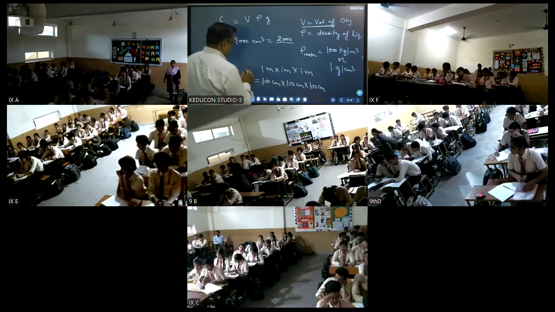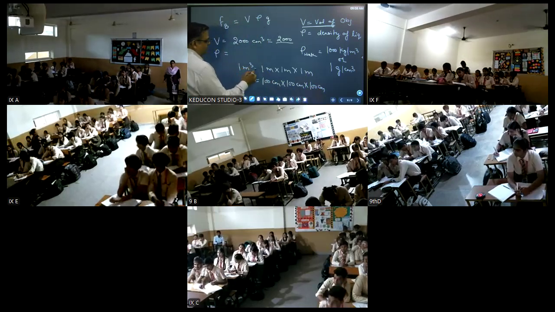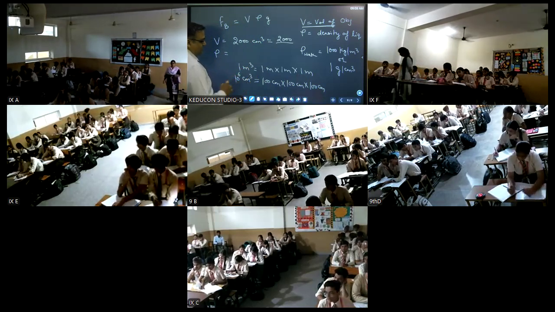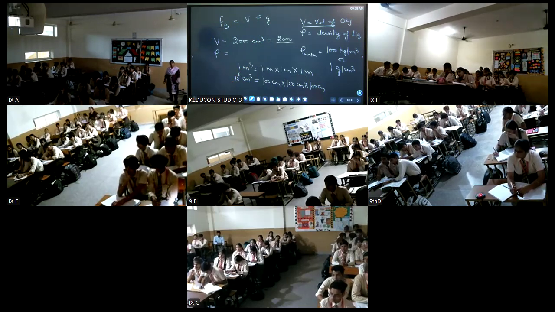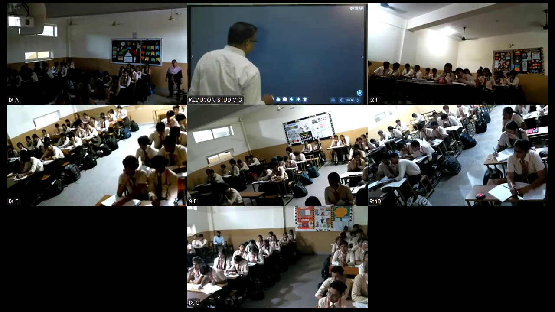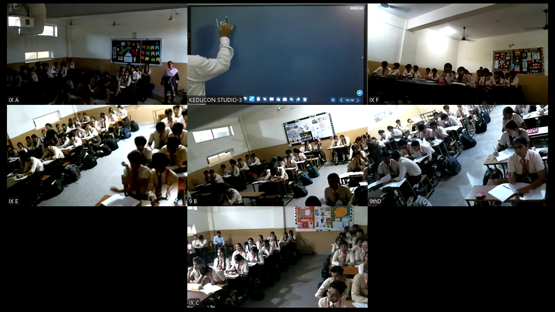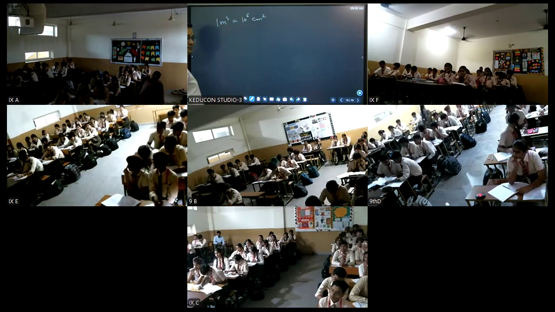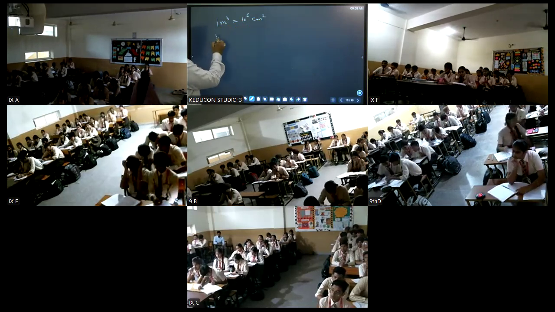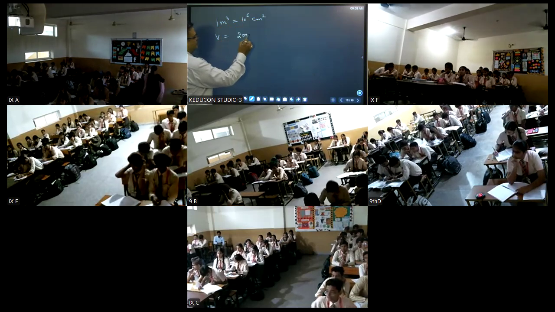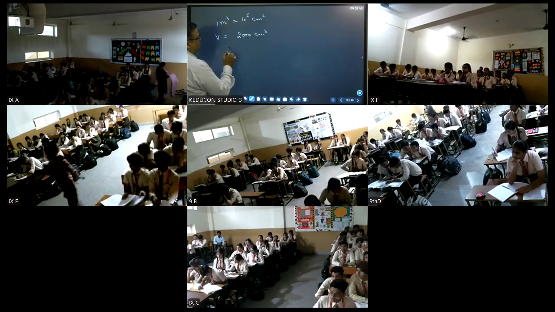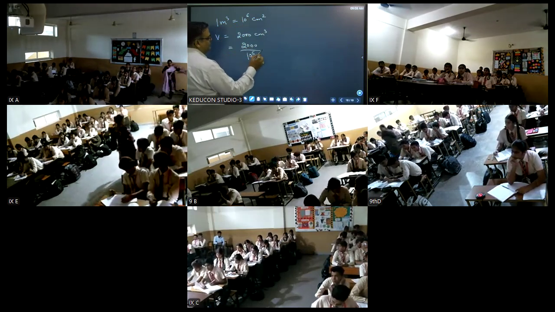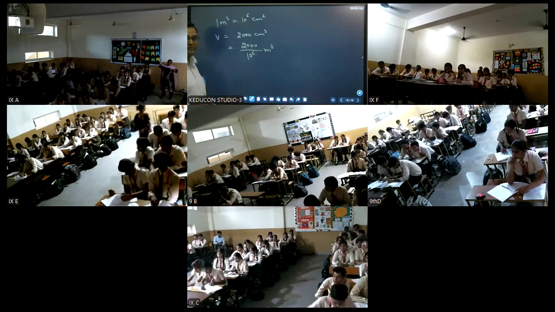So this becomes equal to 1 meter cube, and this becomes equal to 10 raised to power 6 centimeter cube. Both are equal. Therefore, 1 meter cube is equal to 10 raised to power 6 centimeter cube. If the volume is 2000 centimeter cube, to convert it into meter cube, divide by 10 raised to power 6. So this will come in meter cube.